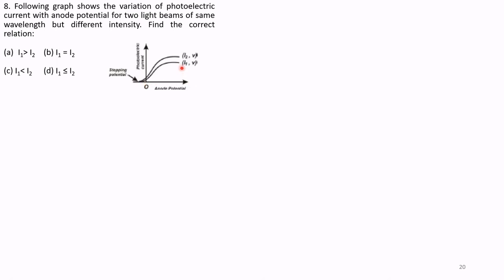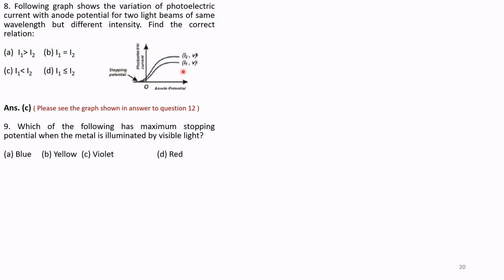There are two light beams with intensity I1 and I2, but they have the same wavelength. Find the correct relationship. Option A, I1 is greater than I2. B, I1 is equal to I2. Option C, I1 is less than I2, and option D, I1 is less than or equal to I2. From this we have to find out. If intensity is high, the current is high. So the correct answer is C, that is I1 is less than I2.